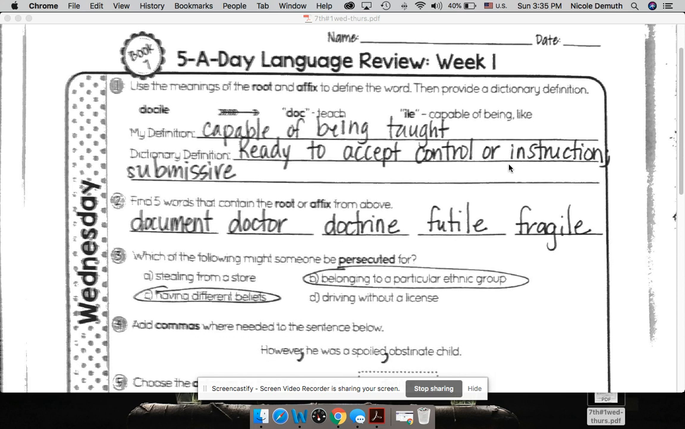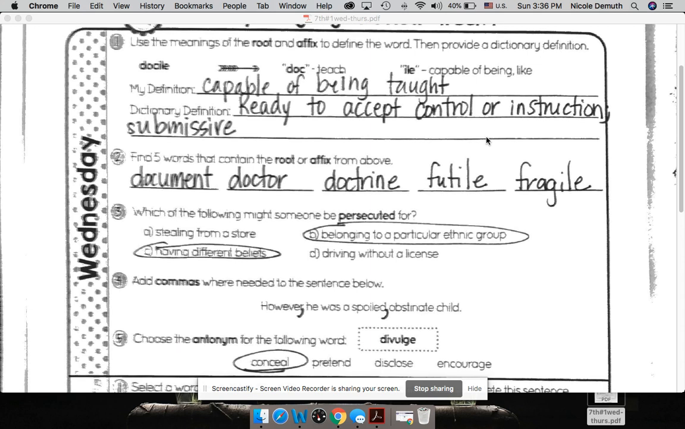Number 1 for Wednesday, use the meanings of the root and affix to define the word, then provide a dictionary definition. So you have docile, doc meaning teach, and ile meaning capable of, being like. So my definition using those two clues, docile means capable of being taught. The dictionary definition, though, is ready to accept control or instruction, submissive. So that would be something like if your dog is docile, it's ready to learn a new trick.